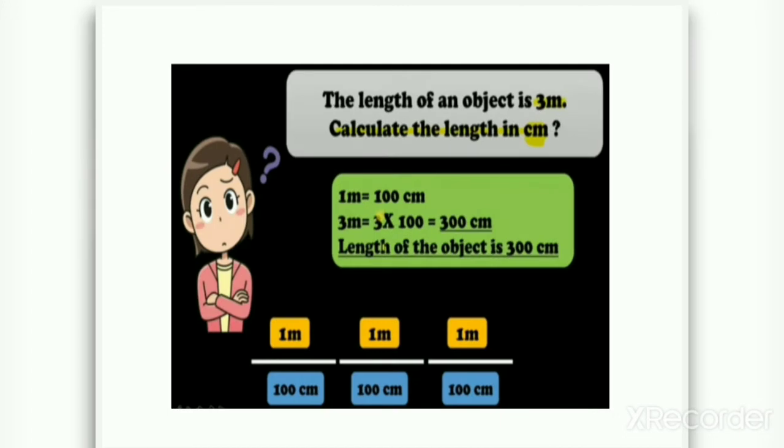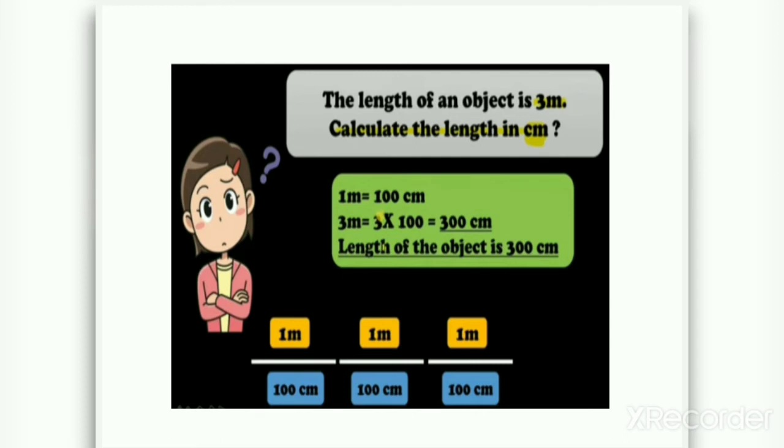Let's understand with an example. The length of an object is 3 meter. Calculate the length in centimeter. Now we have been given the length in meter, but we have to calculate in centimeter. So what we have to do? We know that 1 meter is equal to 100 centimeter. So 3 meter is equal to 3 into 100 equals 300 centimeter. So that means the length of the object is 300 centimeter.